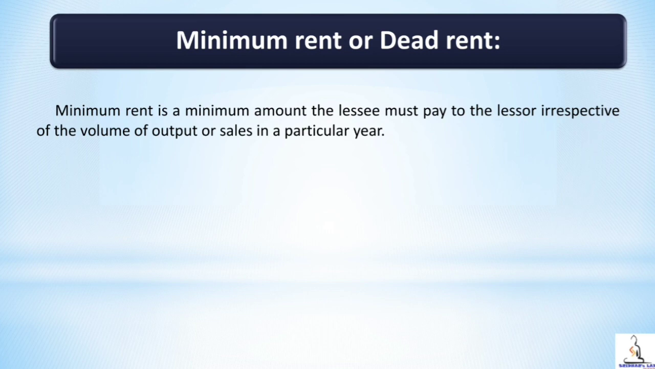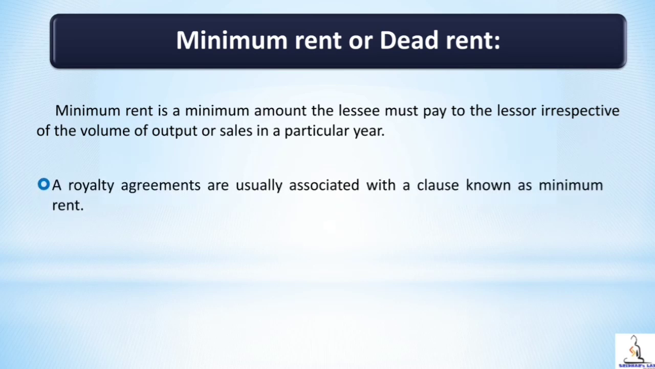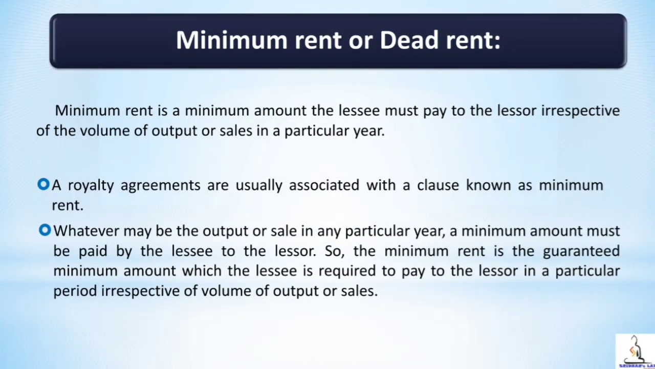But it is not fair to make the lessor accept a low amount of royalty simply because the output raised by the lessee is low. Therefore, to make the lessor get a minimum amount in a year of low output, a royalty agreement is associated with a clause known as minimum rent. Whatever may be the output or sale in any particular year, a minimum amount must be paid by the lessee to the lessor. So, the minimum rent is the guaranteed minimum amount which the lessee is required to pay to the lessor in a particular period, irrespective of volume of output or sales.